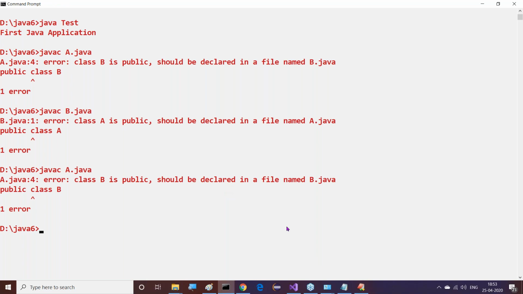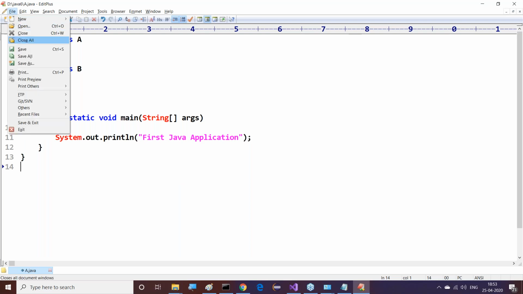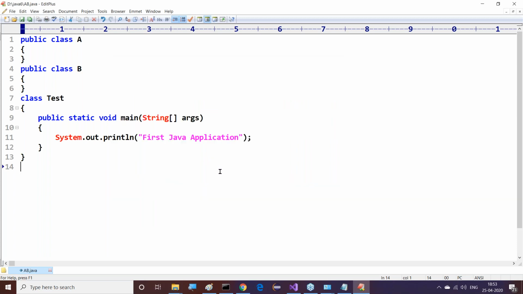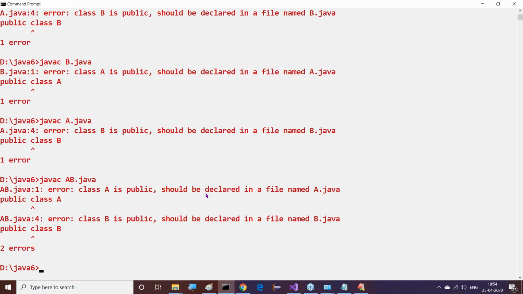I know some of you are thinking about one alternative also. I know your mindset. Some of you are thinking about this option. What is that option? Try to save with ab.java. Okay, fine. As per your wish, just observe this clearly now. javac ab.java. What is going on? Observe this clearly now. Now it is giving two errors.